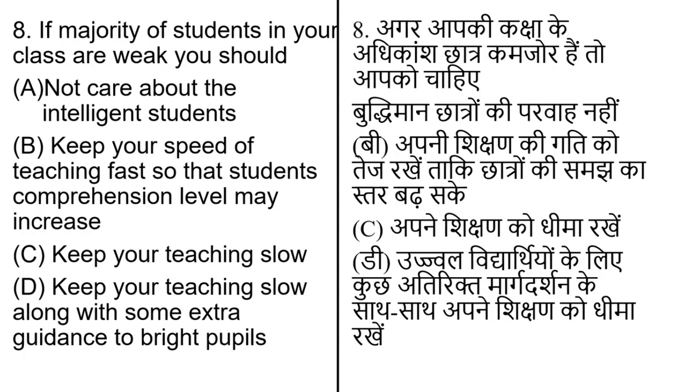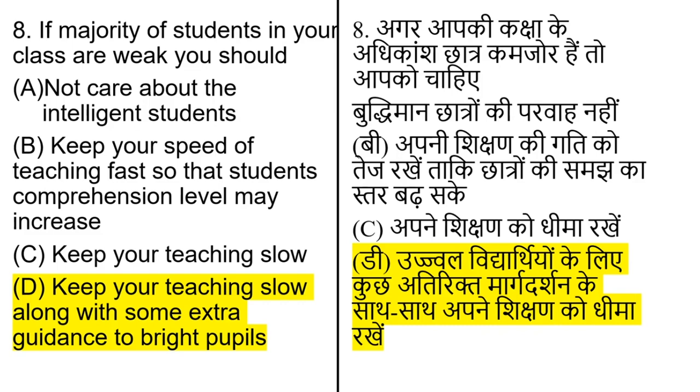performance. If the majority of students in your class are weak, you should, and options are: not care about the intelligent students, keep your speed of teaching fast so that students' comprehension level may increase, keep your teaching slow, keep your teaching slow along with some extra guidance to bright pupils. The correct answer of this question is option number D.